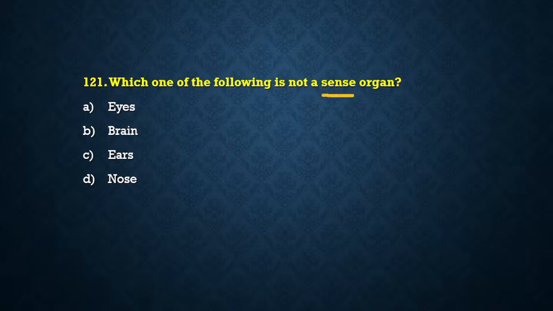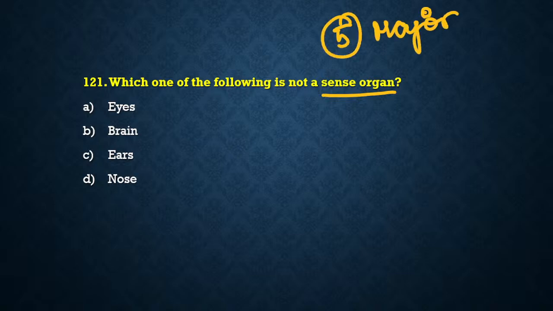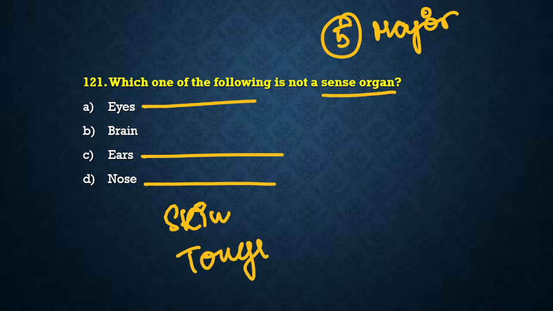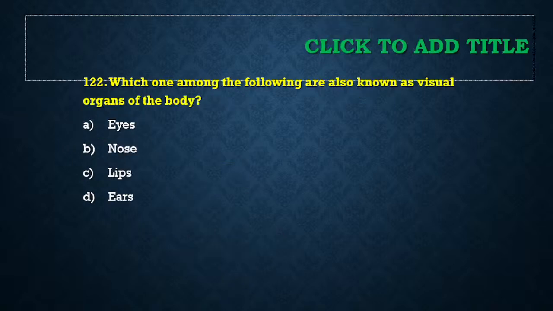Sense organ. Our body contains 5 major sense organs. Okay, and we know what are the sense organs. They are eyes, ears, nose, then we have skin, and then we have tongue. These are our sense organs. Brain हमारा sense organ नहीं है. So right answer for the question will be option B. Brain. Brain is not a sense organ.